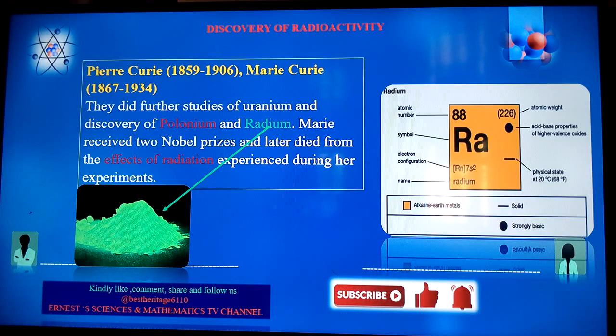But some of the inner transition elements, especially of the actinide series, are going to display this range of radioactivity in a wider way, as we're going to see later. For instance, this one is polonium, and we're going to see the individual characteristics and some of the features which make it one of the radioactive isotopes that we're going to learn in this particular case.